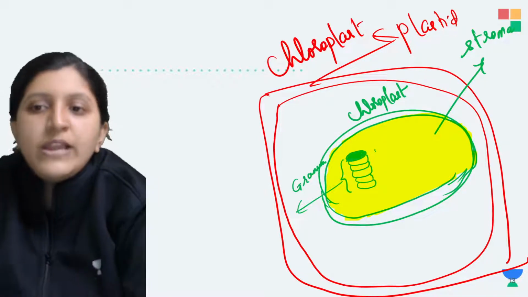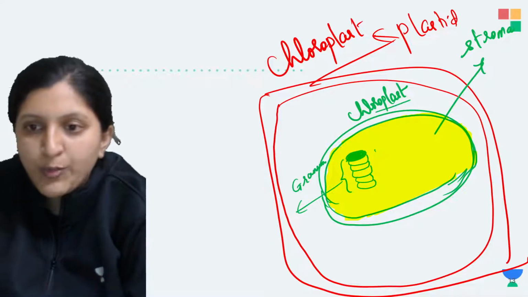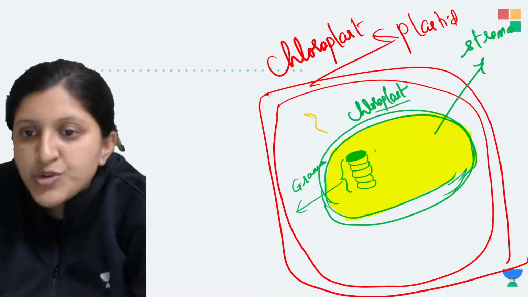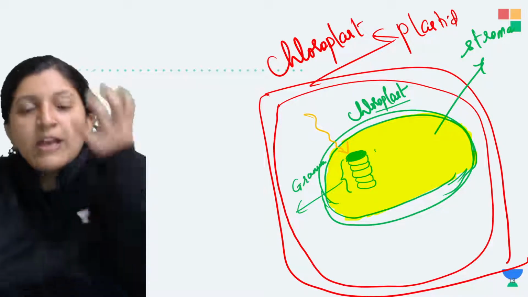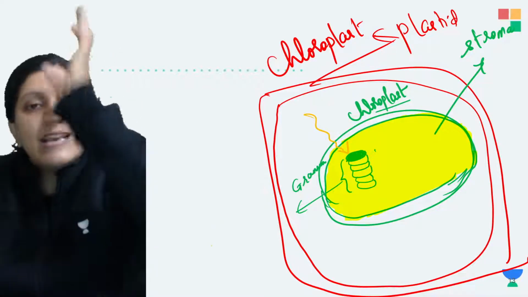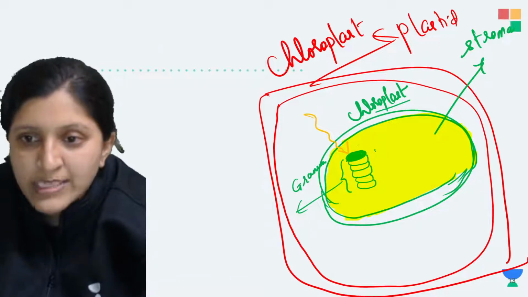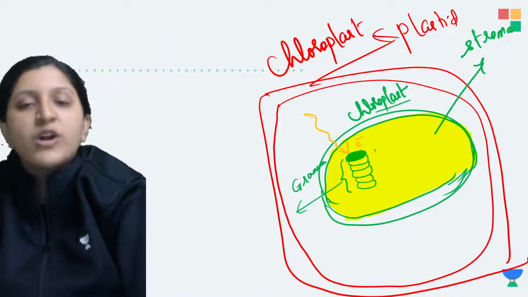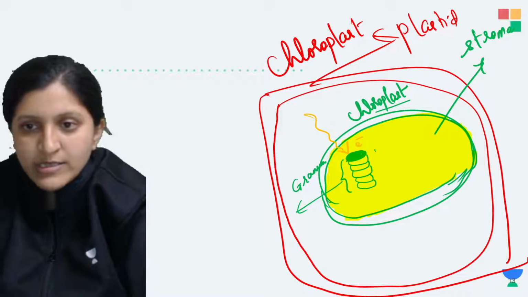So chlorophyll is present in the chloroplast, and this is the one which is going to trap the sunlight. The chlorophyll traps the sunlight and you can see excitement of an electron, and that excited electron is going to pass on the energy for the photosynthesis process.